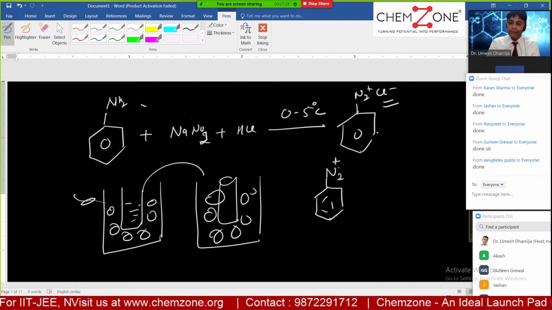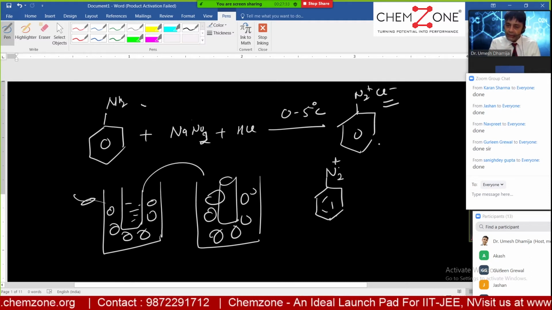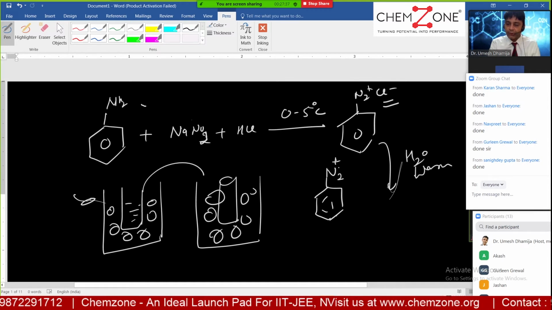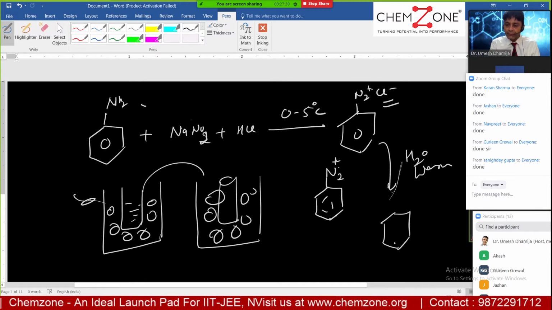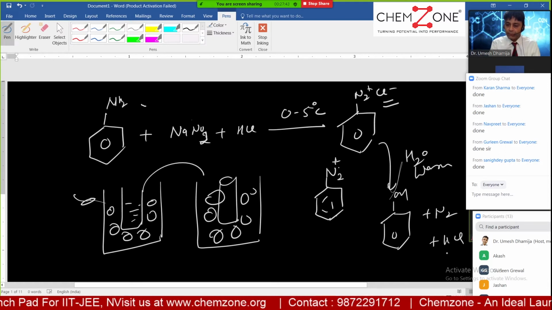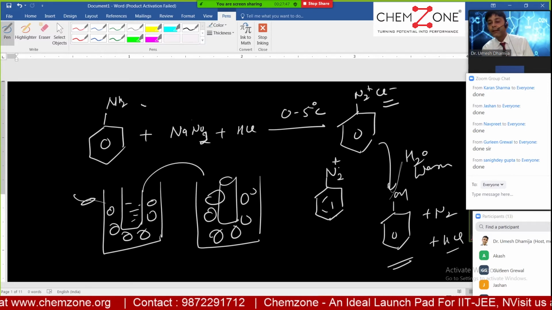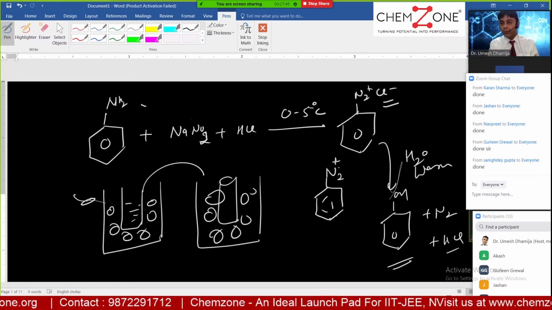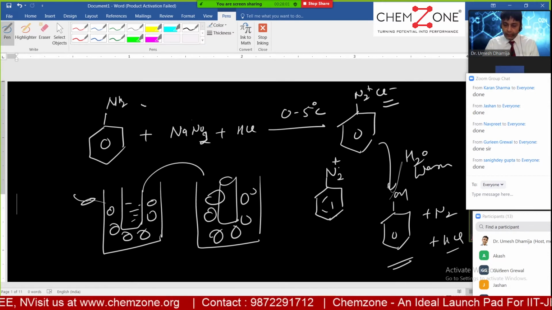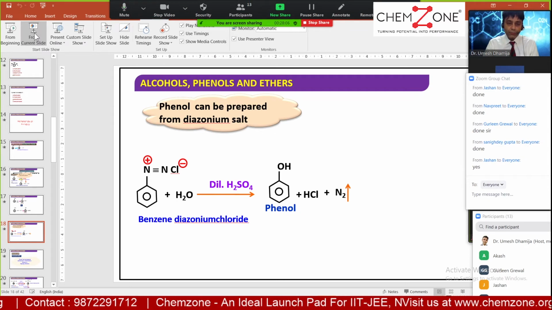And from this benzene diazonium chloride, we will be preparing the phenol. Just do one thing only. You just add warm water, slightly warm, roughly 50 degrees Celsius, and you'll get the phenol. The nitrogen will go out and HCl will go out. The phenol is formed. That's it. Very simple. Half of the reaction you already know. The remaining half you can do now. I hope it's very clear now. Everyone getting me? So that's what we have to do.